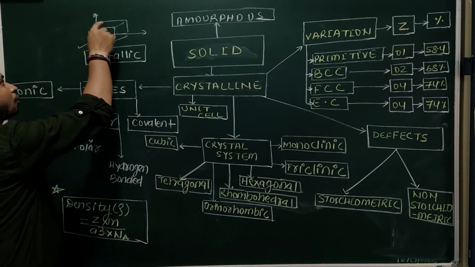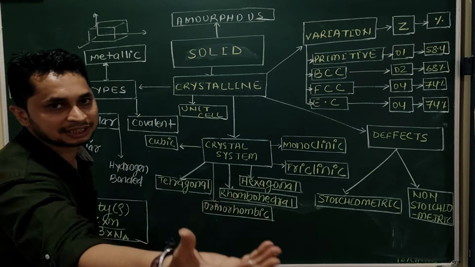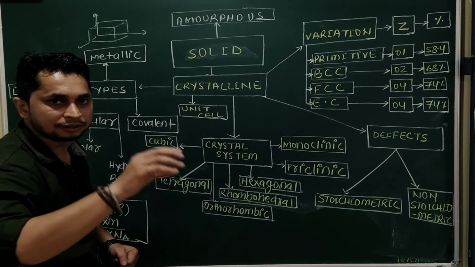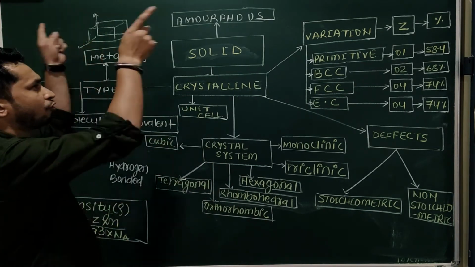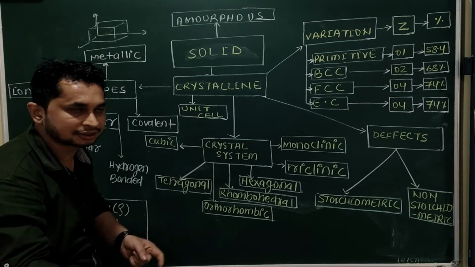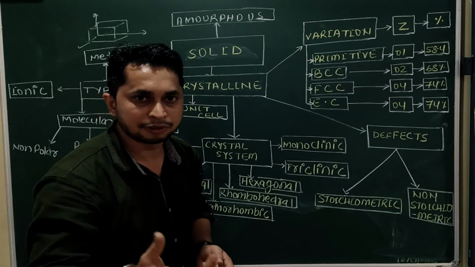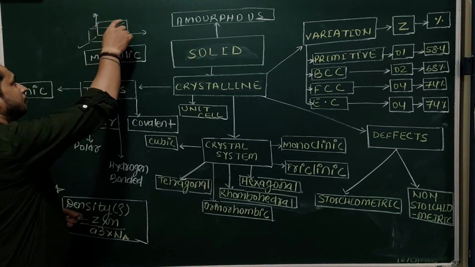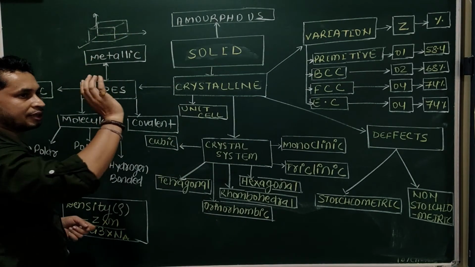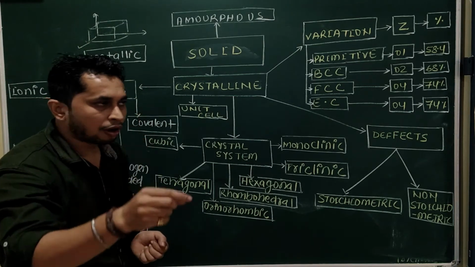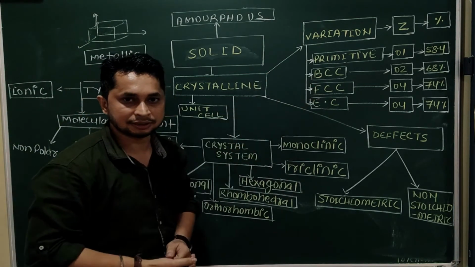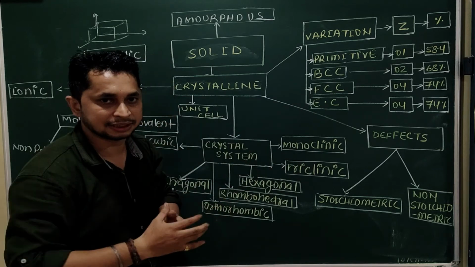That means 8 corners plus faces. The atoms will be present on the 8 corners, 4 top and 4 bottom, plus the faces. So the primitive type will be constant. Primitive type means atoms on the 8 corners. Corner plus center, that is BCC. Corner plus face, that is FCC.